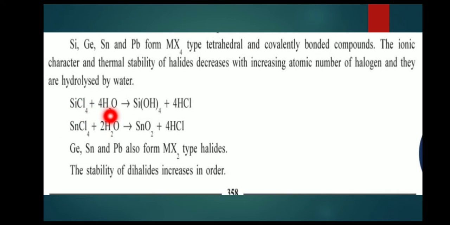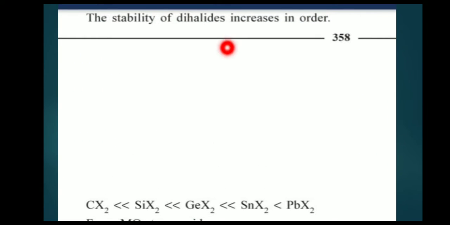SiCl4 plus 4H2O, 4 moles of water, forms silicon hydroxide, silicon tetrahydroxide. And silicon tetrachloride reacts with 2 moles of water to form silicon dioxide. Germanium, tin and lead also form MX2 type halides. The stability of dihalides increases in the order CX2, SiX2, GeX2, SnX2 and PbX2.